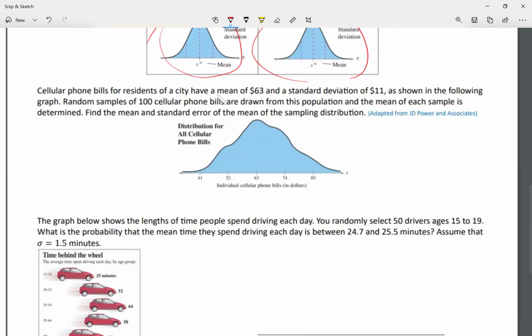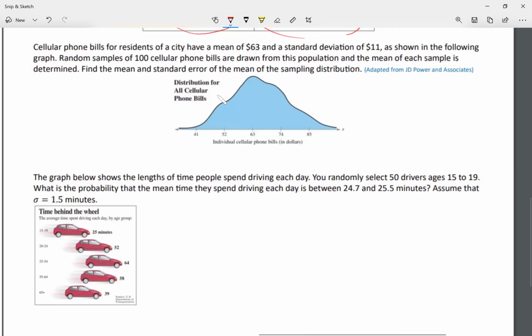Now here, let's take a look at one question here, one sample. Cellular phone bills for residents of a city have a mean of $63. So I have here, it says the mean is 63 and the standard deviation is 11, as shown in the following graph. Yeah, I see the mean here in the center, and the distance between 63 and 74 is 11. The distance between each of these spaces is 11, which means the standard deviation. So I see it on my graph.